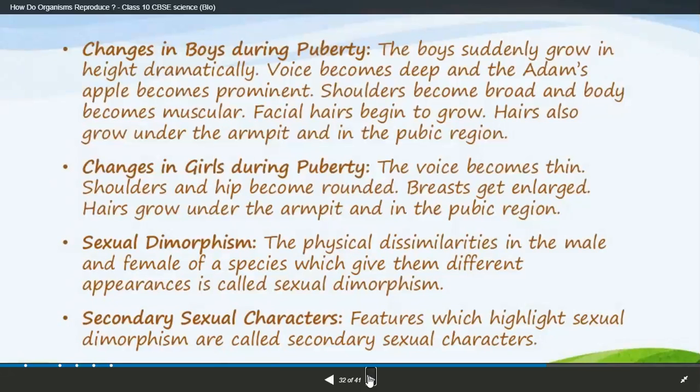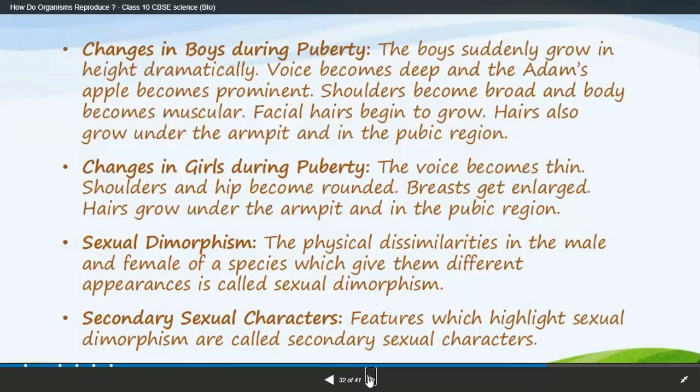It means that very strong muscles start to form compared to your childish muscles. Facial hair starts to grow, like a beard and mustache. Hair also starts to grow on the armpits and in the pubic region.